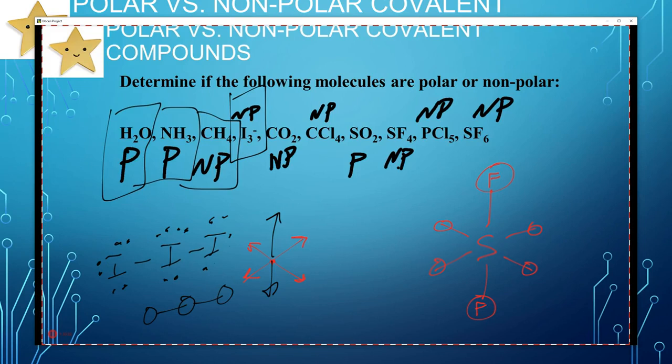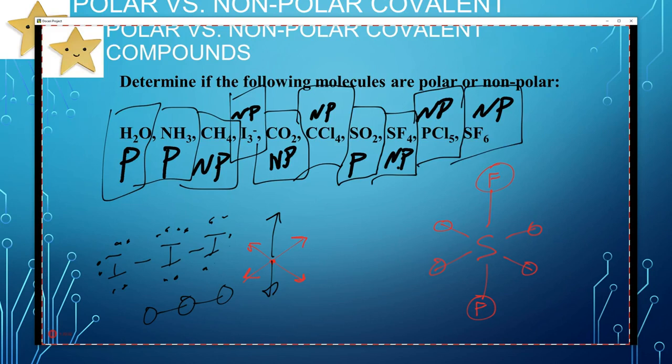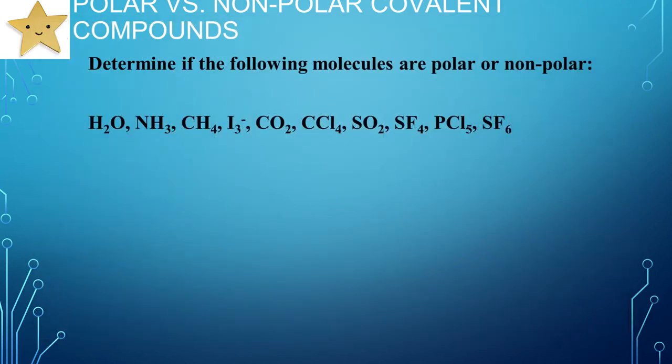CO2 is nonpolar. CCl4 is nonpolar. SO2 is polar. SF4 is nonpolar. PCl5 is nonpolar, and SF6 is nonpolar. All right.